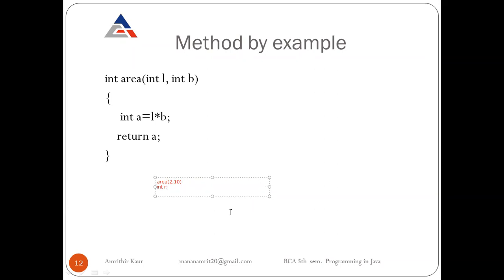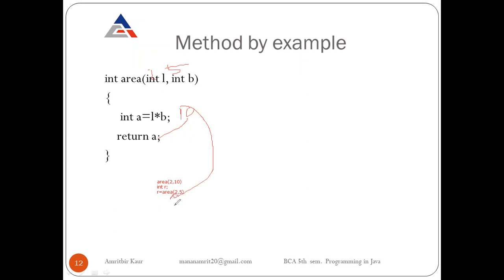If some value will be returned, we call the function like r equals area, because the function will return a value. We are sending here the values 2 and 5. So area will be 10, because 2 multiplied by 5 is 10. So now a contains the value 10. Return a means return this value to the function call. So this value will be returned here.